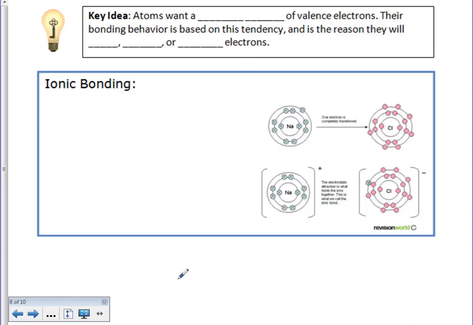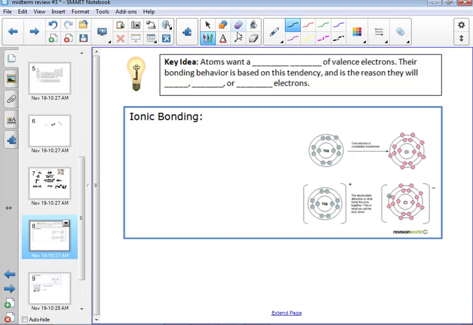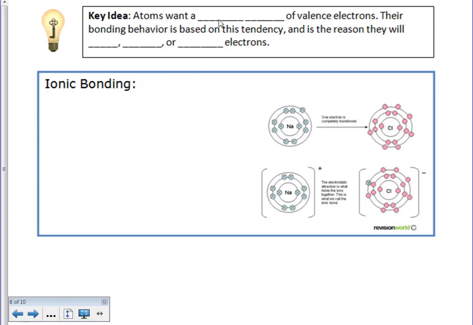So when we're looking at these types of things, we want to take a look at some of the key ideas. So the big key idea here is atoms want that full octet of valence electrons. Their bonding behavior is based on that tendency. They will lose, gain if they're ionic, or even share electrons if they're covalent, all because of that octet. That's what causes this bonding to take place.